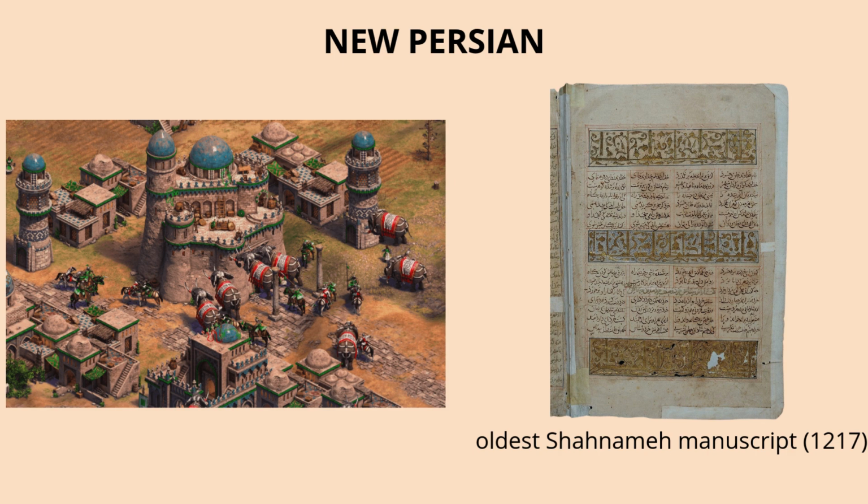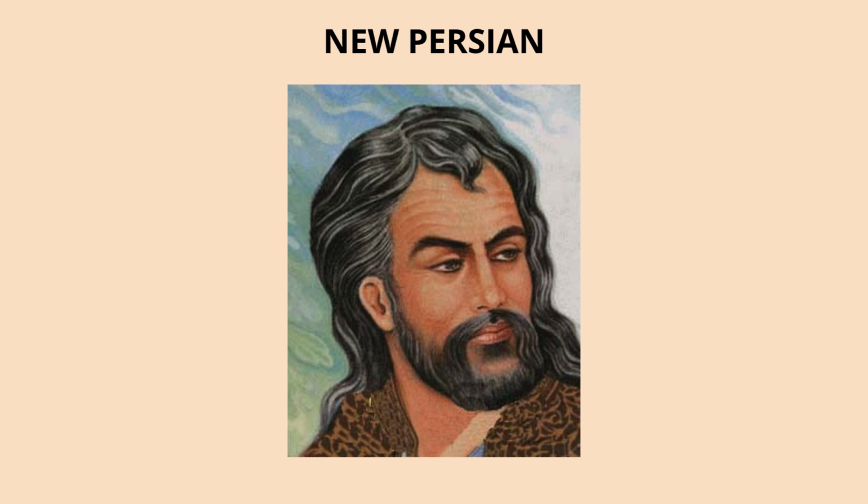Also, Arabic was still the main language for religion and science, and this new form of Persian used a bunch of Arabic vocabulary words. But this didn't stop Persian from growing, far from it. Writers and rulers kept pushing, creating a language that could express ideas related to emotions, science, and religion.